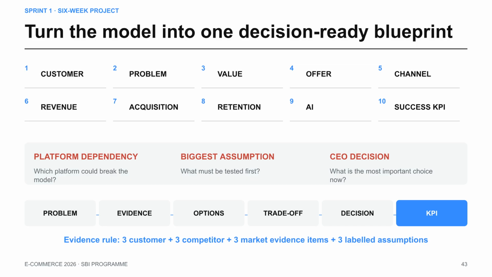A complete, decision-ready blueprint goes beyond just filling in a canvas. Your plan must be anchored in evidence, including customer feedback, competitor analysis, and market data. A canvas without this evidence is simply incomplete.